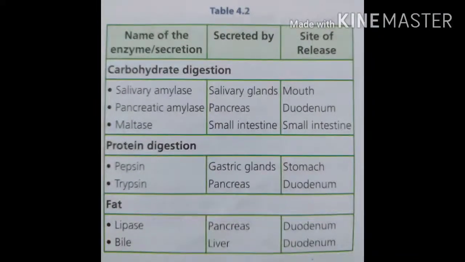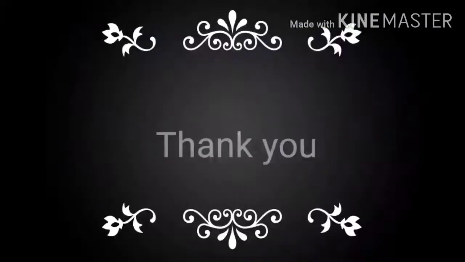I think you all understood the table, and today we learned about the different processes of digestion, what happens in the mouth, stomach, small intestine and large intestine, and the different processes of nutrition such as ingestion, digestion, absorption, assimilation and egestion. Okay, thank you all.